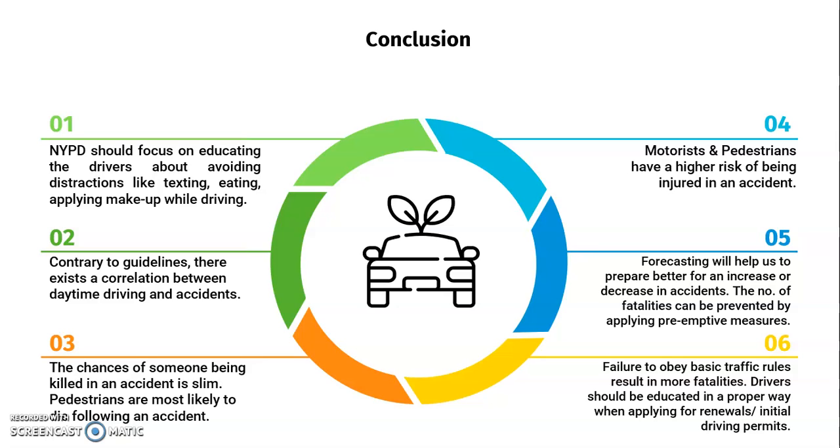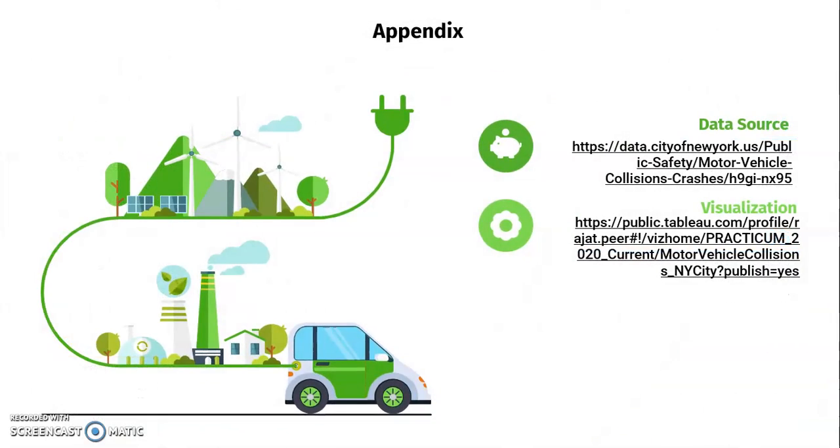Forecasting would help us prepare better for an increase or decrease in accidents. We could prevent fatalities by taking preemptive measures. And even failure to obey basic traffic rules results in more fatalities. We should basically educate drivers, because the leading causes of accidents were simple reasons, which could have been avoided by giving more education to the drivers.